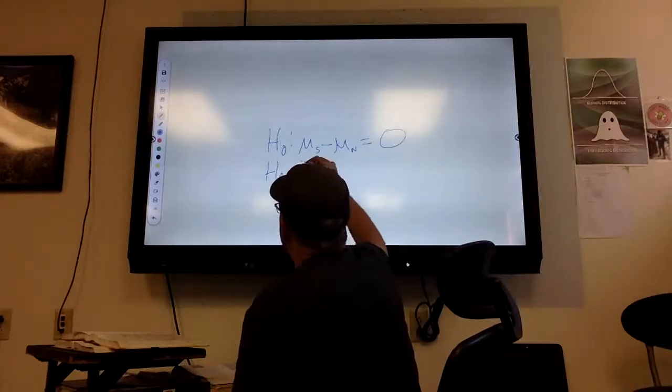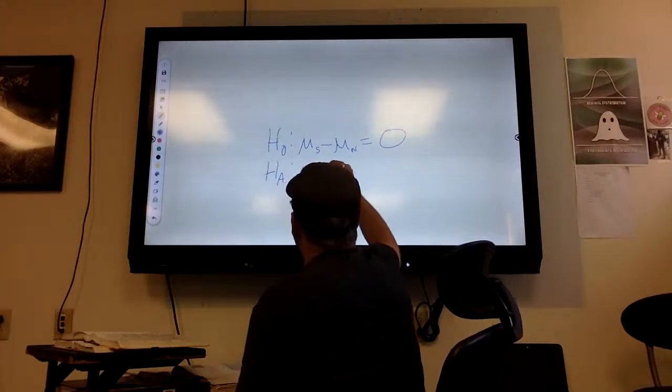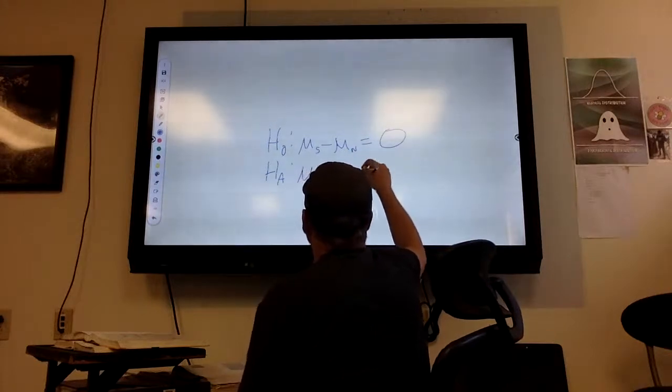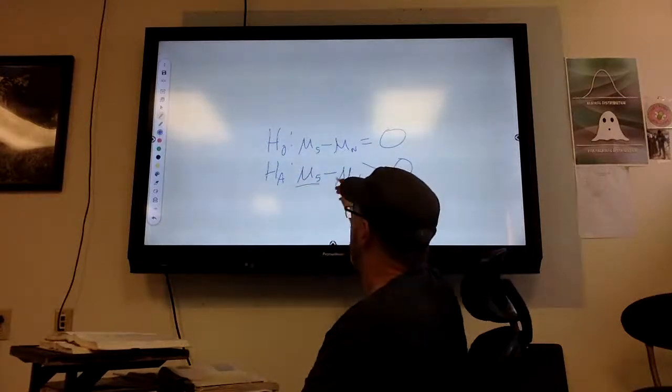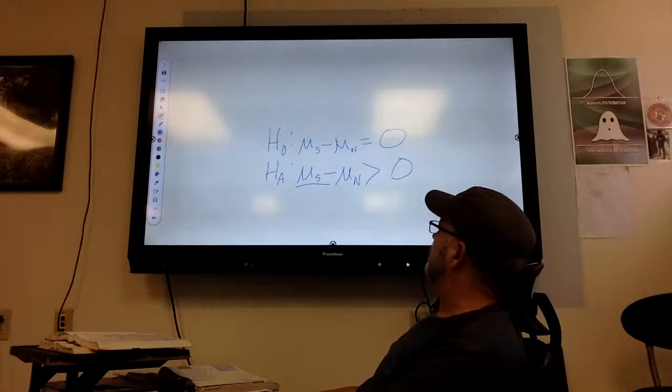Alternative, meaning if there is a difference, we're going to say the mu of standard minus the mu of new is greater than 0, meaning there are more days with the standard than there are with the new.